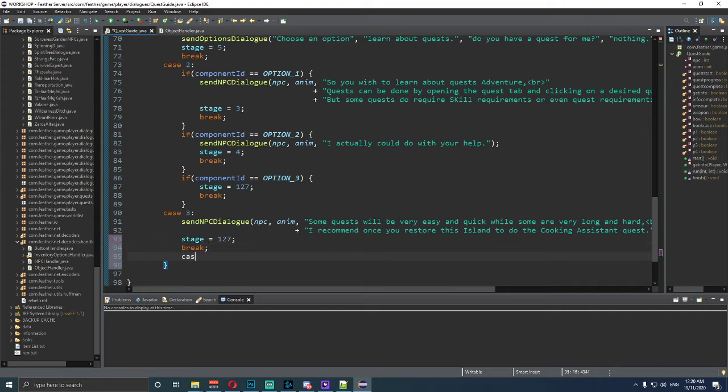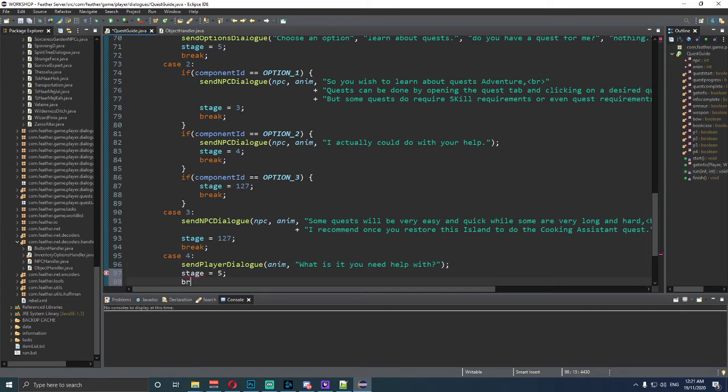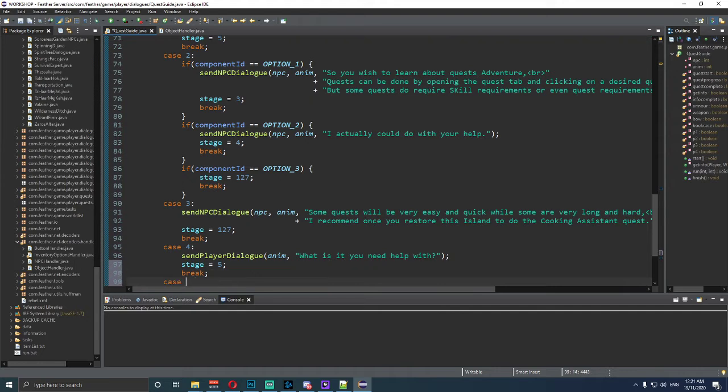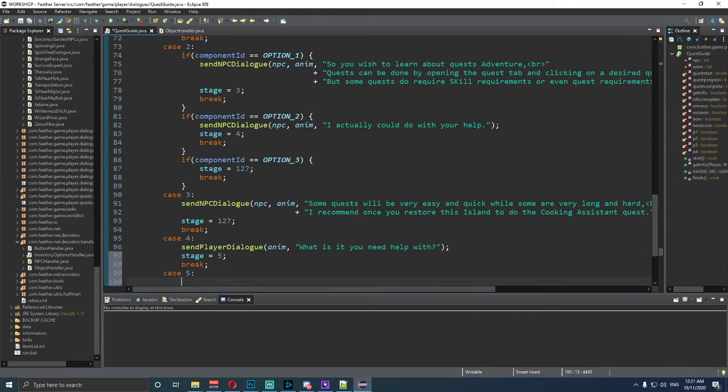I'm going to go case 4. And then we're going to do this, but change the NPC part. Type in player. Now we need to get rid of this NPC stuff and just leave the anim. Okay. And inside here, we want to say, "What is it you need help with?" Question mark. Control S. And then we're going to go stage is equal to 5, and then we're going to go break. And then we're going to go case 5. And then we wanted to type in the NPC one again.